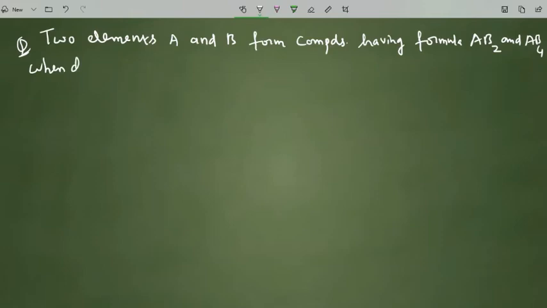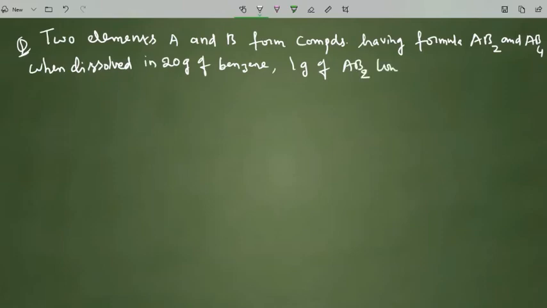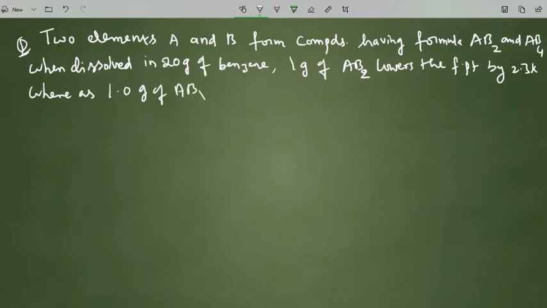When dissolved in 20 grams of benzene, 1 gram of AB2 lowers the freezing point by 2.3 Kelvin, whereas 1.0 grams of AB4 lowers its freezing point by 1.3 Kelvin.